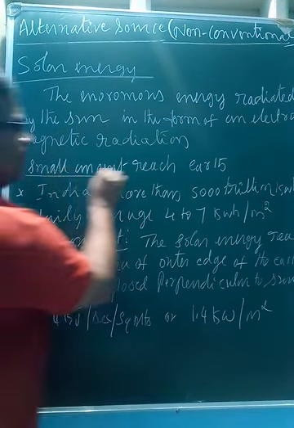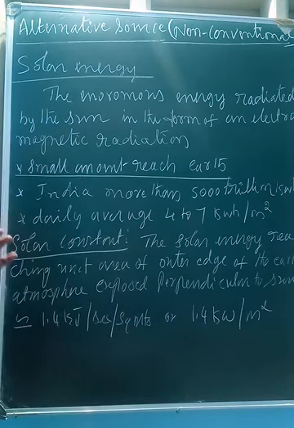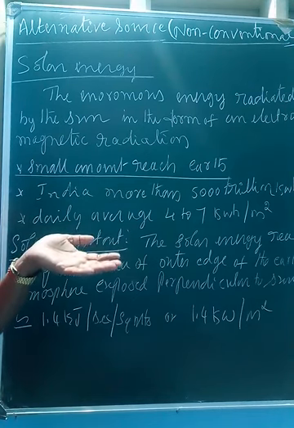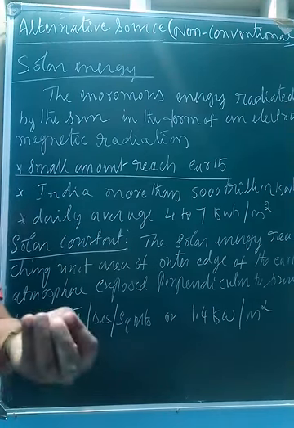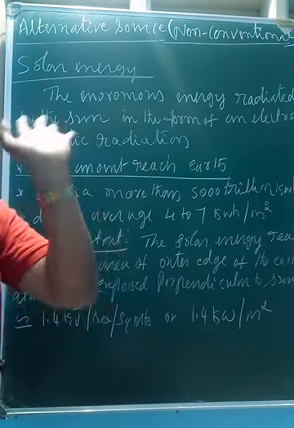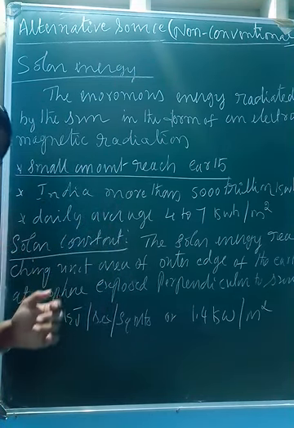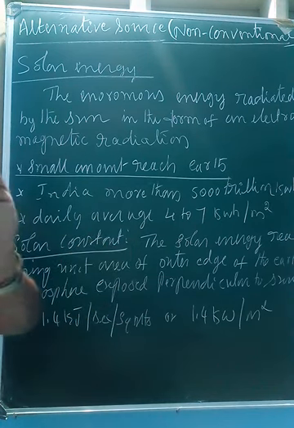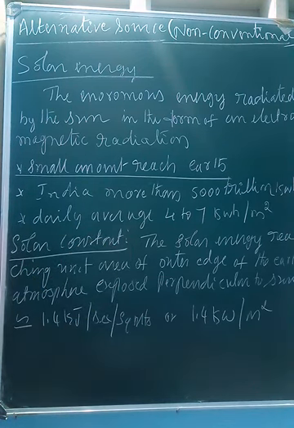But the sun radiates a lot of energy, and the sun is the center of our solar system. Earth is one of the planets, therefore a very small amount of energy reaches the earth. All the energy will not enter the earth, only a part of the energy reaches the earth.